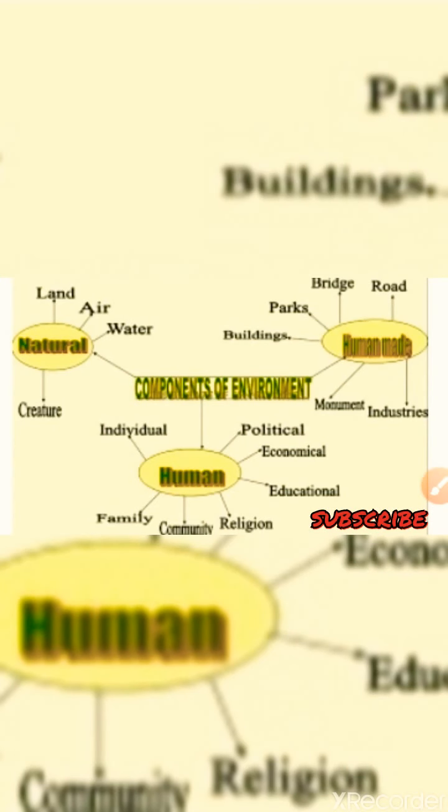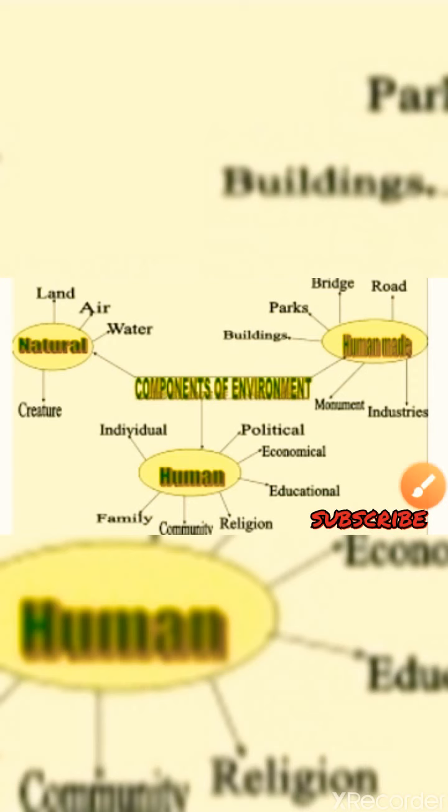Okay, moving to the next topic, components of environment. Look at this picture. The components of environment are divided into three parts: natural environment, human made environment, and human. I think this is clear to you all.